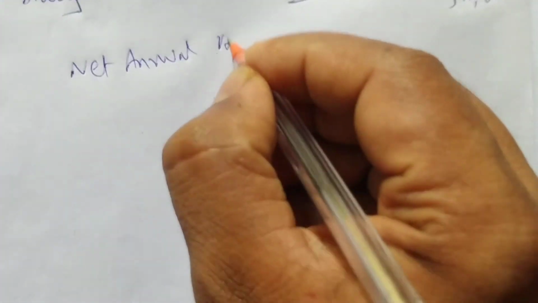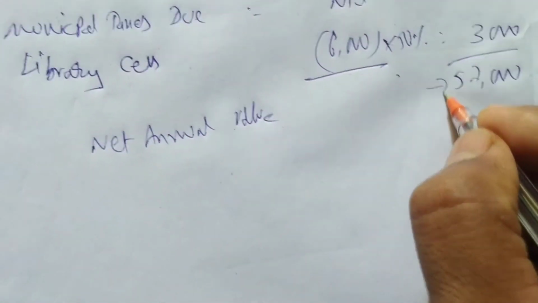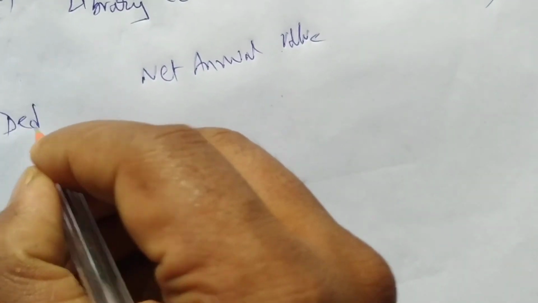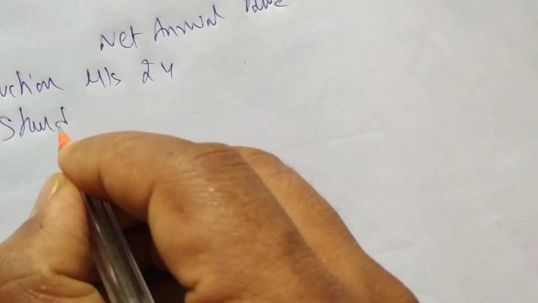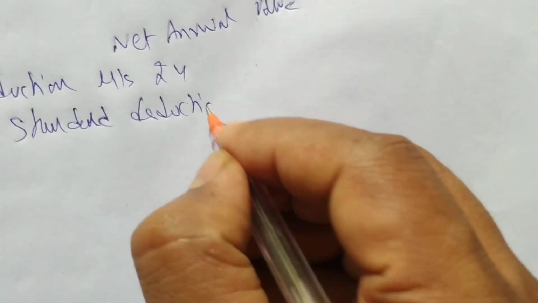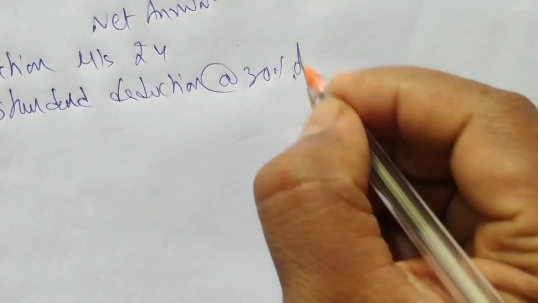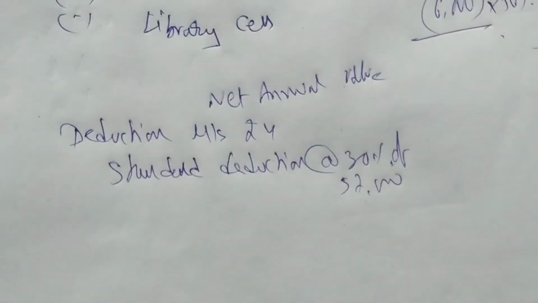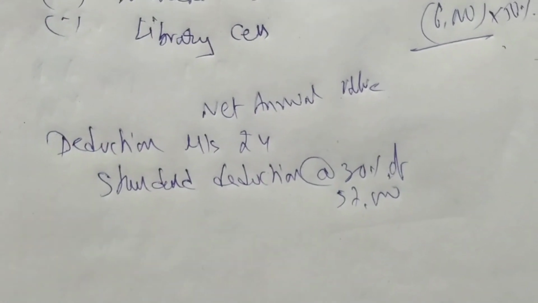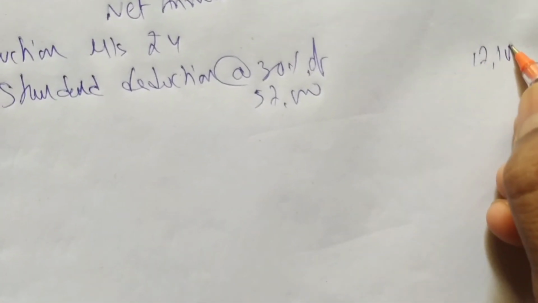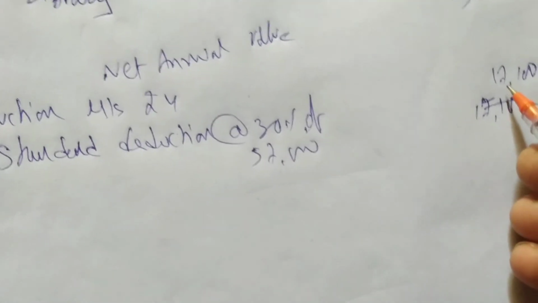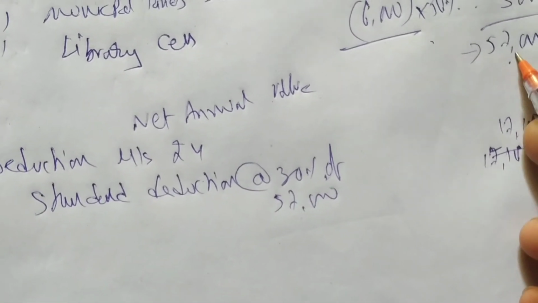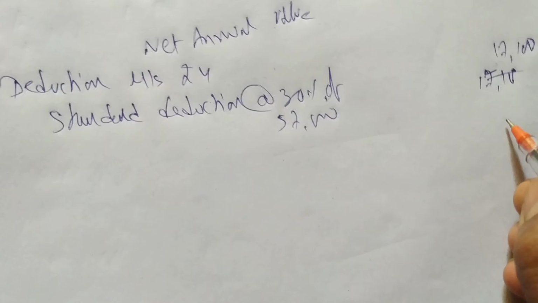Next, net we get what? Net annual value. That is 57,000. Next, deductions. First deduction under section 24. First one is standard deduction at the rate of 30% of what? 57,000. 57,000 into 30%, you are getting 17,100. I'm writing 17,100 here. No need of doing half, because this is half only. 57,000 is half, and on that 30% you get 17,100.